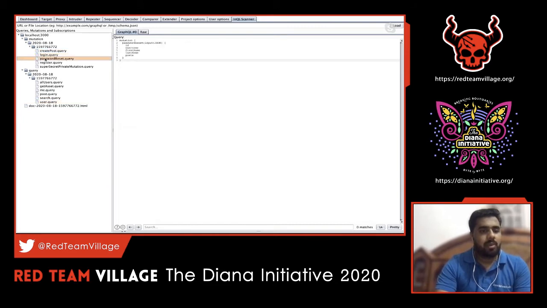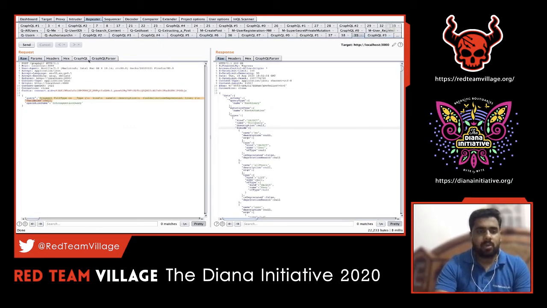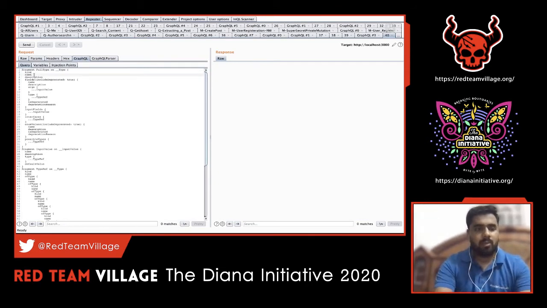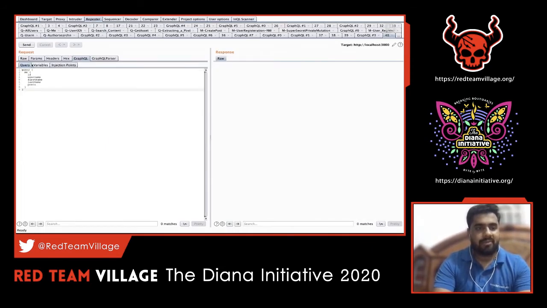For each query and mutation, we can see how the structure should look and how to craft it. So InQL will be really helpful for us to know the entire structure and the syntax to craft that particular query. For example, let's take me. I want to just list my profile. In that case, this is the query. Let's take this query. We can even send it to Repeater directly. When we send that, we ideally will get some error and we just have to correct it. Since we have already captured some request from the application, let's try to alter this one. Okay, let's say I wanted to edit this one. Going back to InQL scanner, this is the query which I wanted to edit or craft for this API.